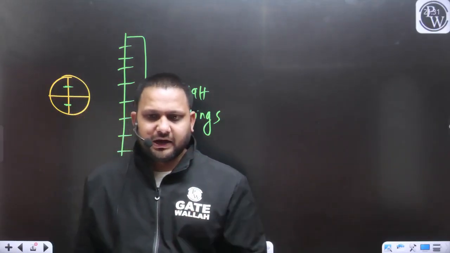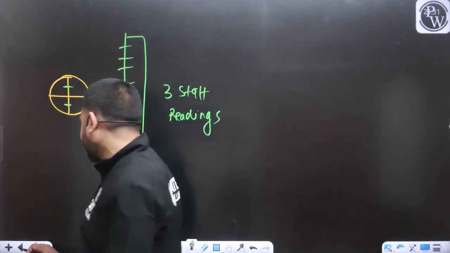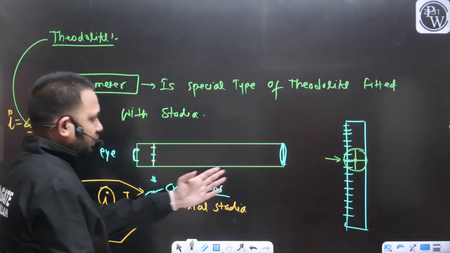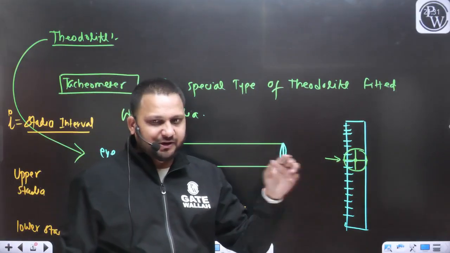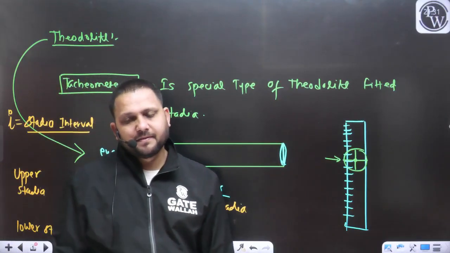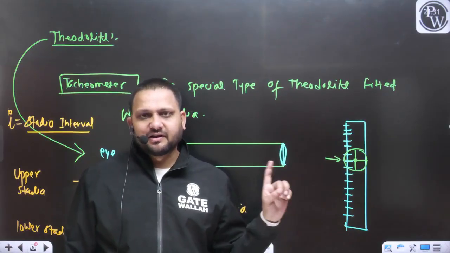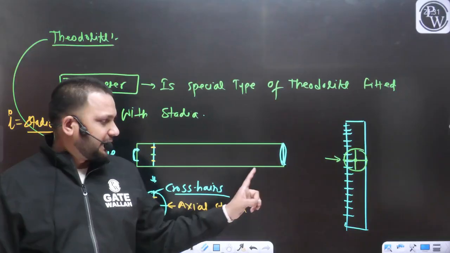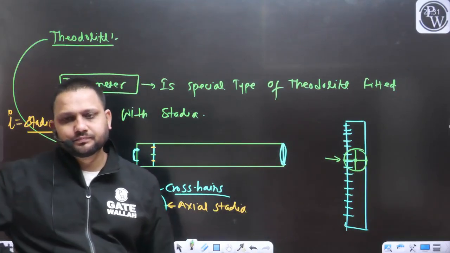You just told me that with the help of the theodolite, we will get one staff reading, corresponding to the intersection of these two cross hairs. Yes or no?